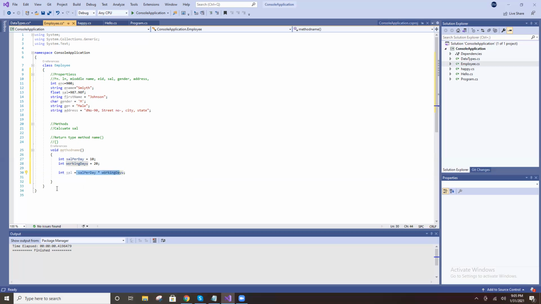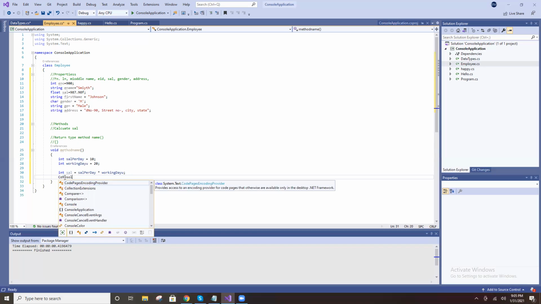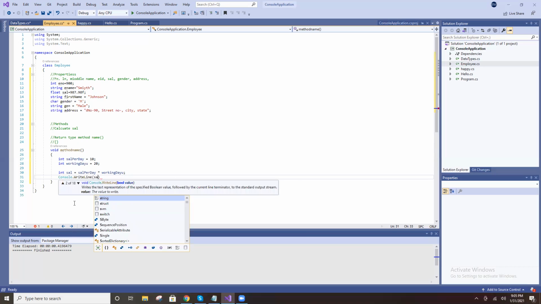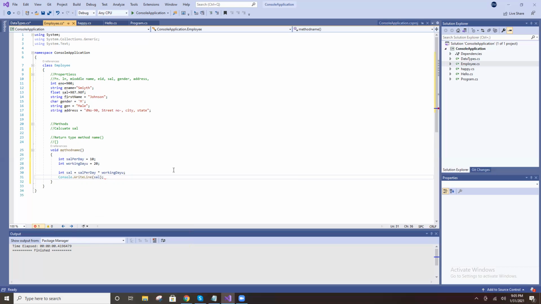This 200 is assigned to salary. Now the salary value is 200. Now I print that value. This is a console application, right? Console dot write line of salary. What value prints here? 200 will print.